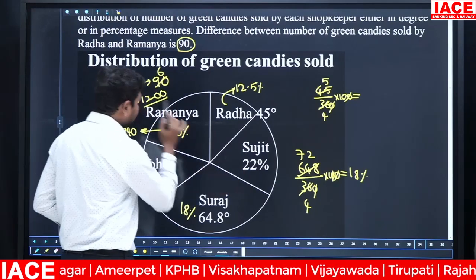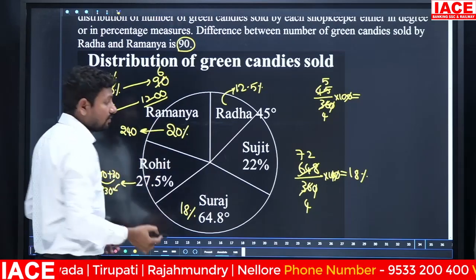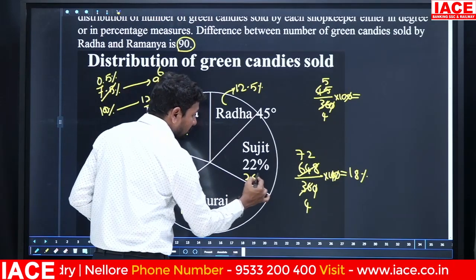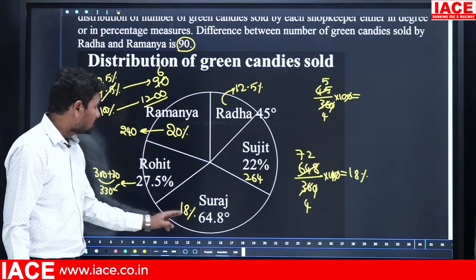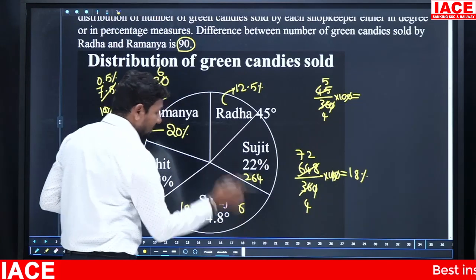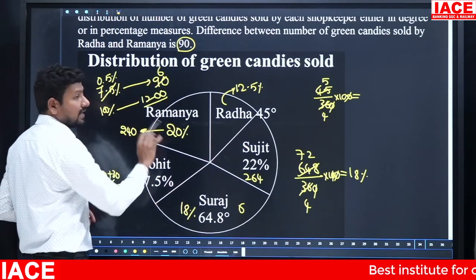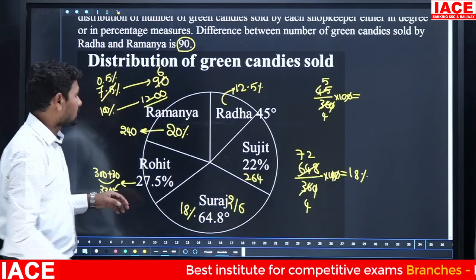Next, 22% is required. 22% means percentage wise two zeros cancel. 2 12s are 24. 24 11s are 264. Now I need 18%. 18 can be multiplied directly with 12. 18 2s are 36, carry forward is 3. And 18 1s are 18. 18 plus 3 is 21, so 216.